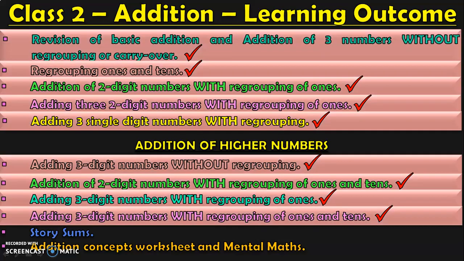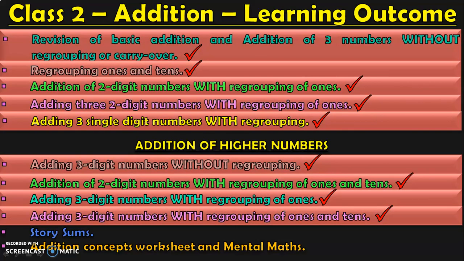First, they will be learning addition of 3 numbers without regrouping or the carryover concept. Next, they will be learning what is regrouping of the ones and tens place. Next, they will learn addition of 2-digit numbers with regrouping of ones, addition of 3 2-digit numbers with regrouping of ones, and then addition of 3 single-digit numbers with regrouping.